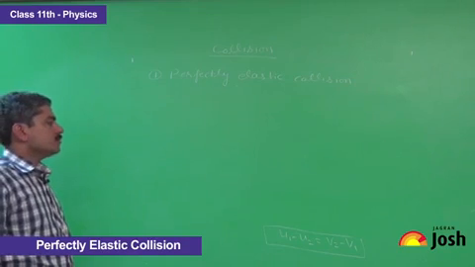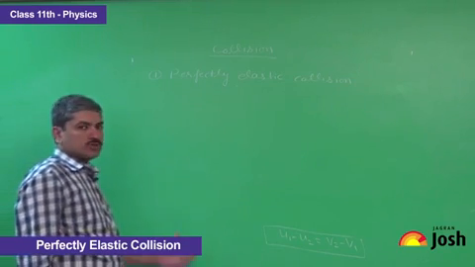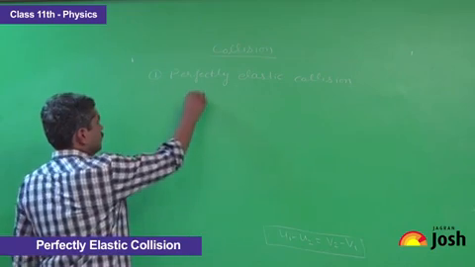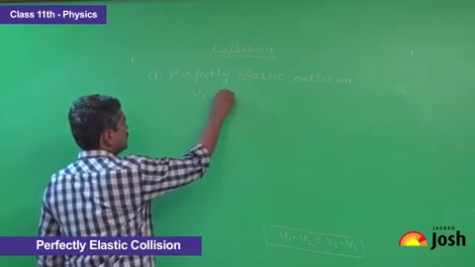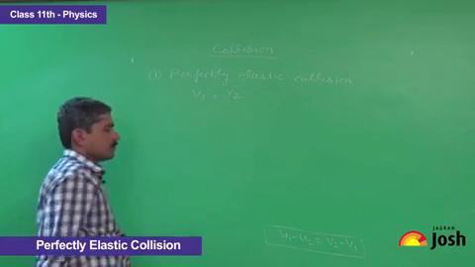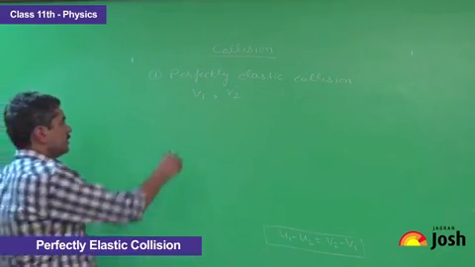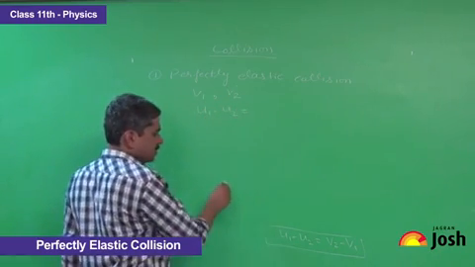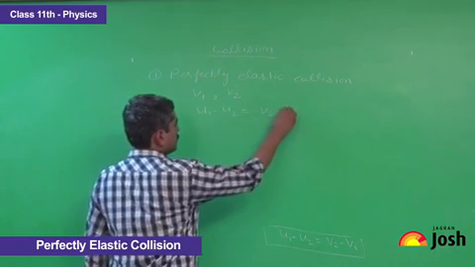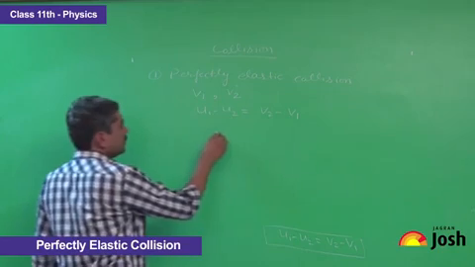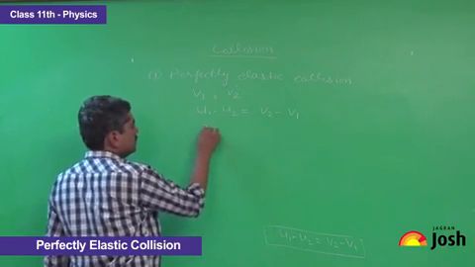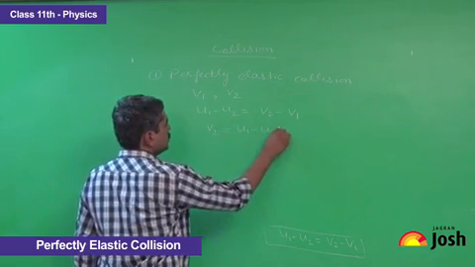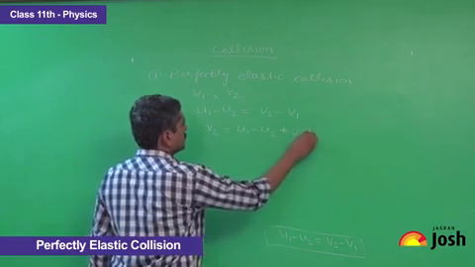Now in this topic we will find the velocities of the two bodies after the perfectly elastic collision. So we have to calculate the value of v1 and the value of v2. In the last topic we have studied that in the perfectly elastic collision the velocity of separation is equal to the velocity of approach. Find the value of v2 from this equation. We can write it as v2 is equal to u1 minus u2 plus v1.